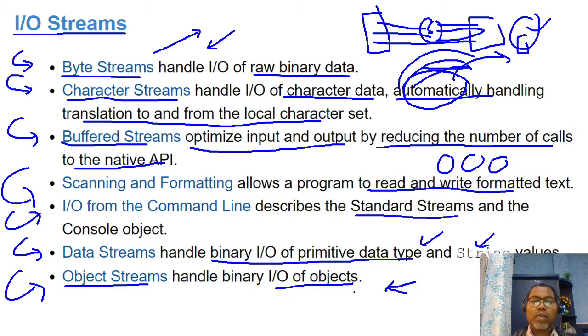So this is the hierarchy, from low level to high level, of the set of classes offered by the input output package. So let's take a brief summary as well as an example of how you write the code, so that you know these are the APIs available but how we can use them. Let us discuss them one by one and look at some examples of how we write data to a file as a byte stream, a character stream, a buffered stream, or an object stream.